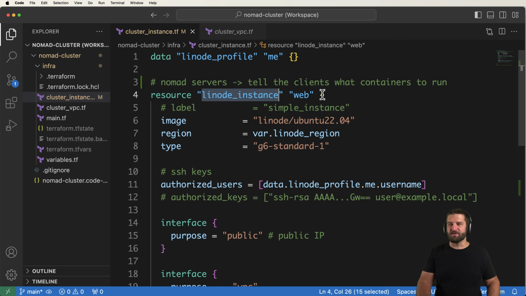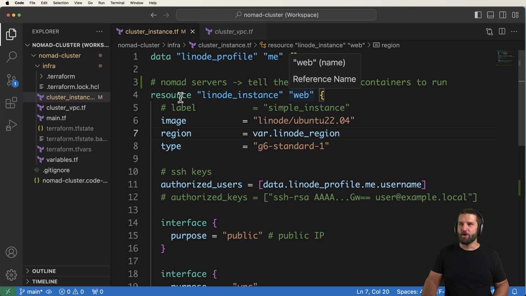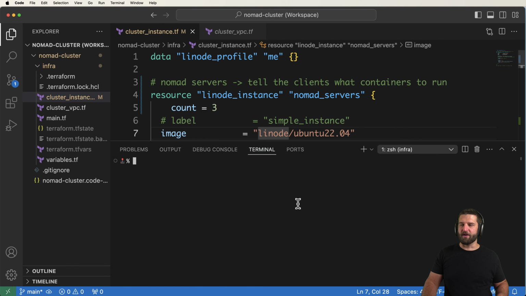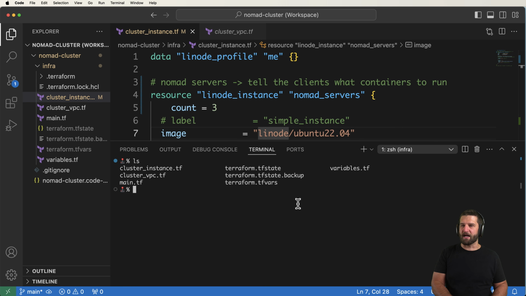So what that means is, in order to have high availability, we need to have a certain number of actual servers that are running. So I'm going to go ahead and change this resource name to be simply nomad_servers. And then I'm going to go ahead and give a count, and we'll go ahead and do 3. Now, before I go any further here, I want to just make sure that this is possible. So I'll go ahead and do terraform plan.